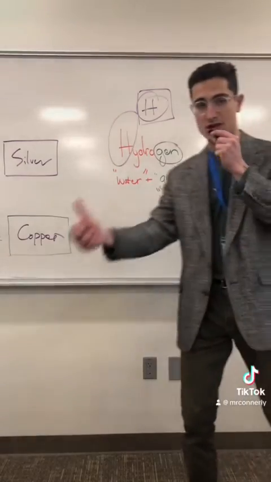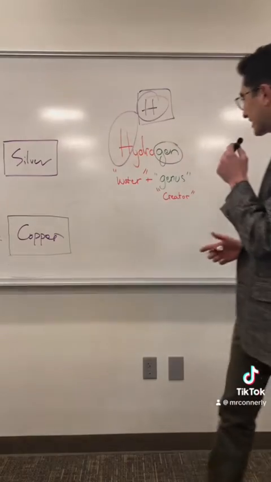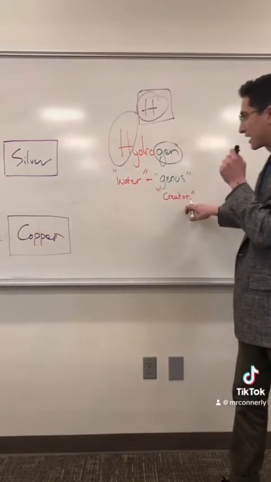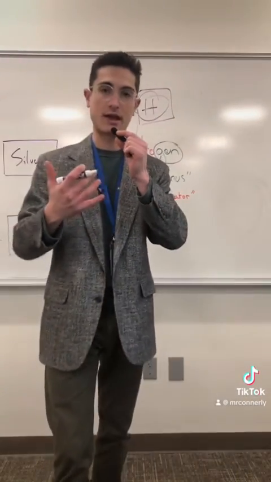It's where we get generation, genealogy, genome essentially. So if we have water plus genus, you get water plus creator, and that's what hydrogen means. Water creator, water originator, liquid originator.